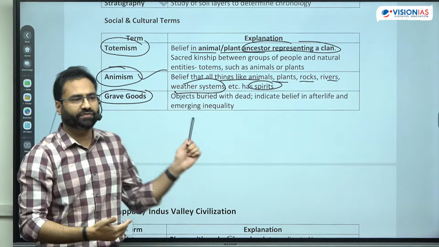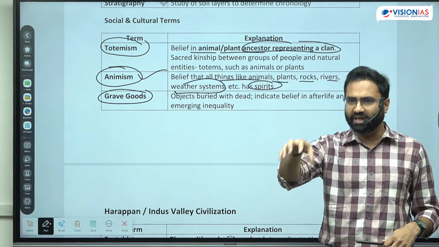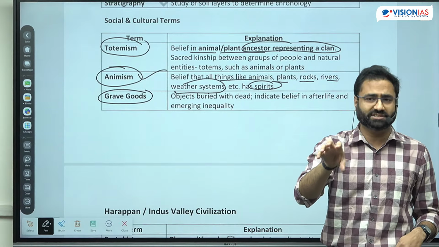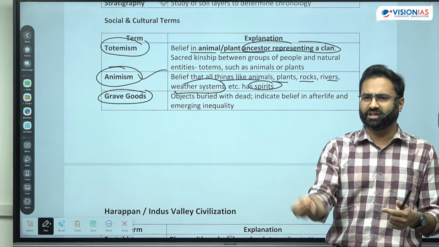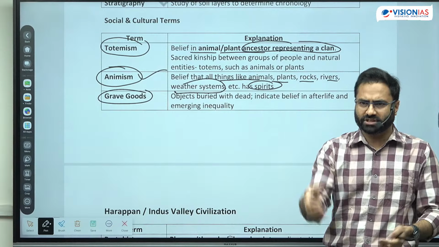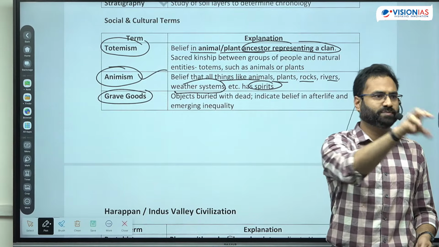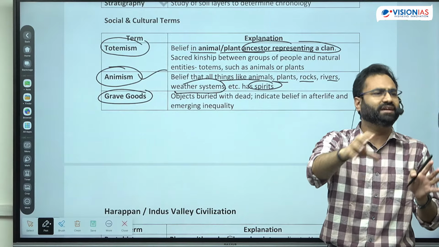Now what was the significance of these type of grave goods? This gives an idea regarding the afterlife, because of the way the grave goods are arranged. And this is also giving an idea regarding society, because if the grave is having goods in the form of, let's say, pottery or very minuscule things, you can assume that that person might not be that rich. But then there were graves around which there was gold, silver, or not exactly gold, silver, but things made of such metals were found.